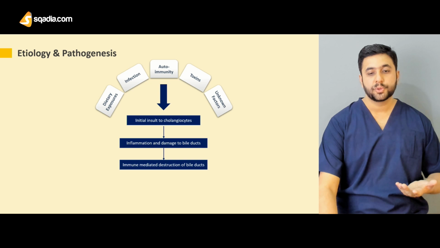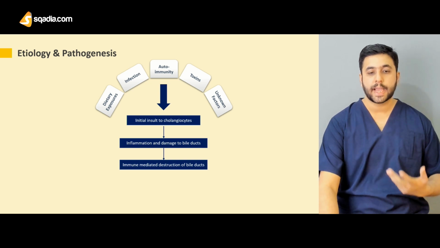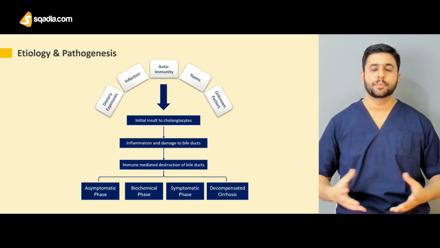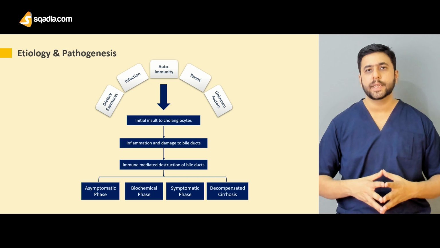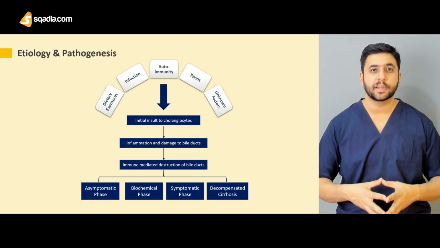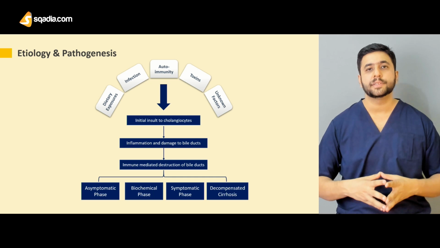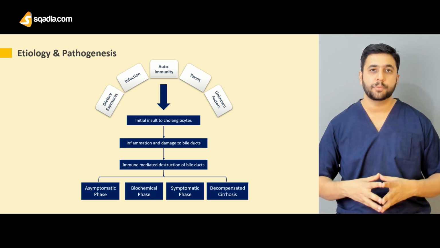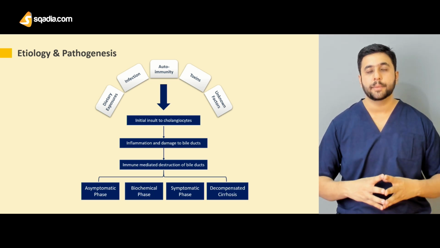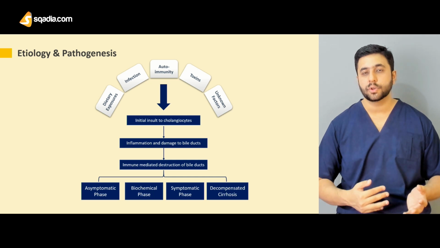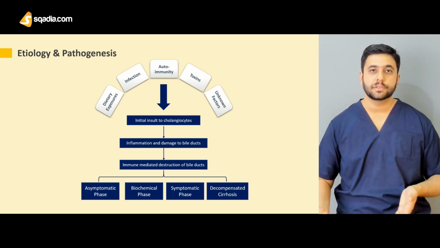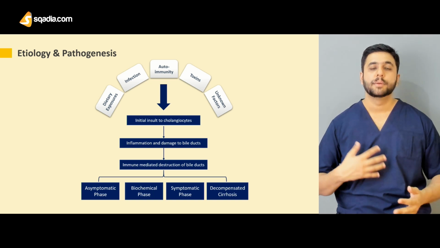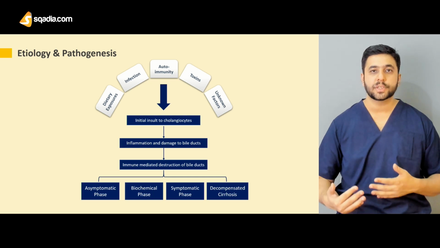Finally, there is immune-mediated destruction because of the inflammatory process, and this disease undergoes various phases. A large majority of the population is asymptomatic initially, and this might be an incidental finding for someone who presents with any other disorder, and when you work up the liver function tests, you find them to be abnormal. That is also termed a biochemical phase, in which the labs are abnormal but the patient is not symptomatic. Then that transitions into a symptomatic phase in which the patient starts having common symptoms like jaundice or problems related to cholestasis, like itching and pruritus.